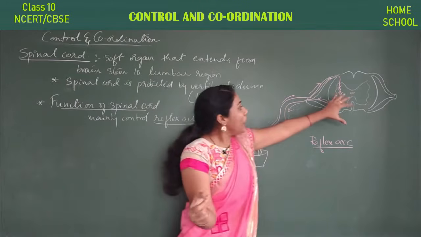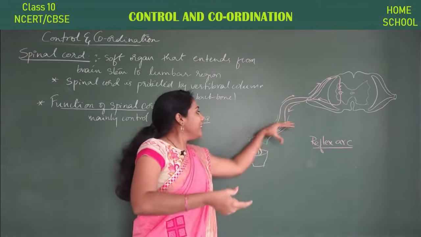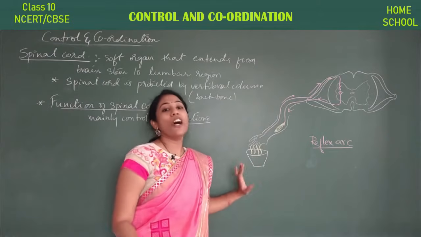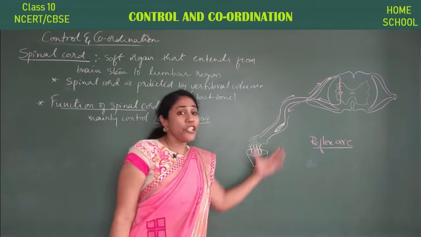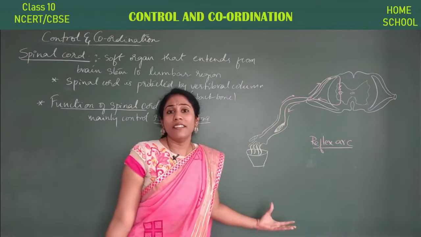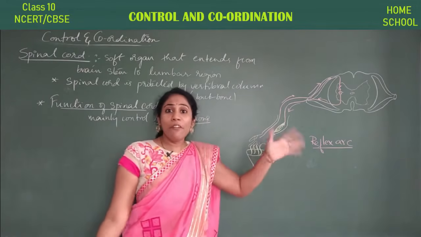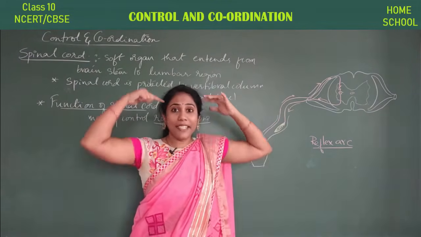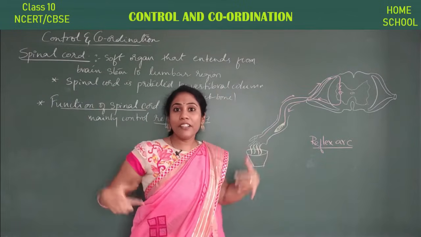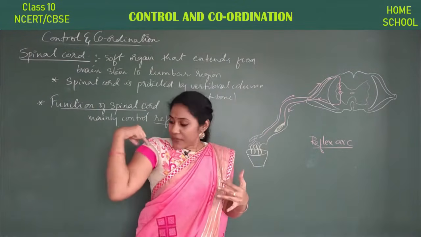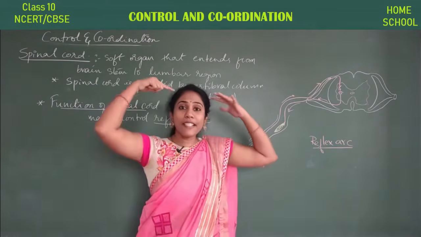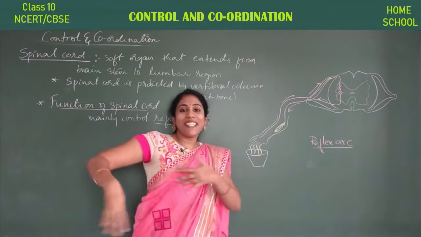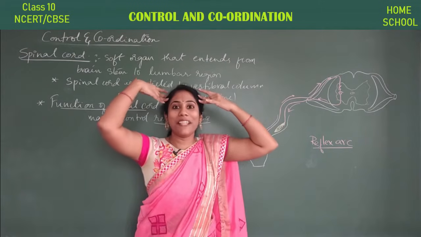So the spinal cord only will send the information for the hand muscle to take out your hand from the hot water. It all has to happen very suddenly. You don't have much time for the information to go towards the brain. The brain is a little far away compared to the spinal cord. The spinal cord is very near to the hand. The brain is quite far away. So we don't have that much time for a signal to travel to the brain.